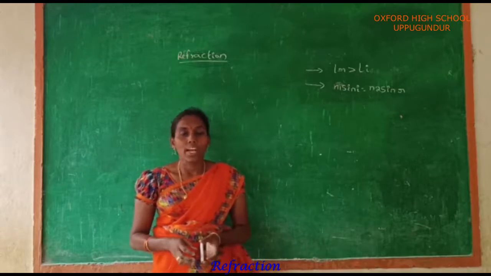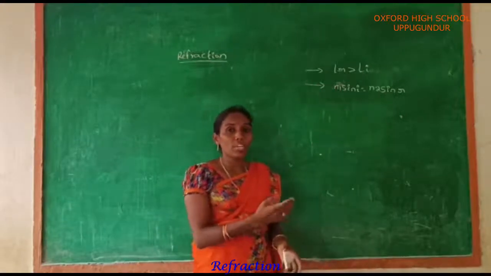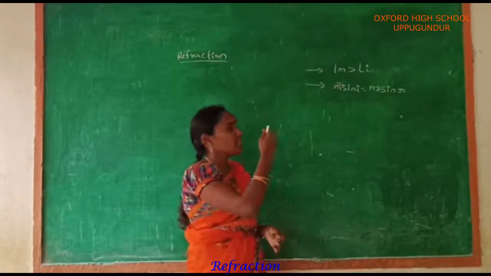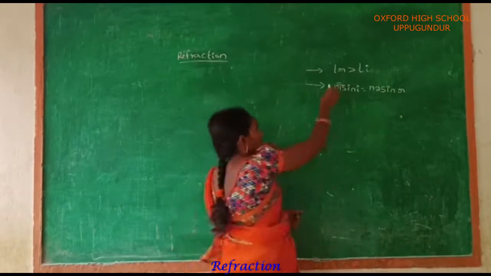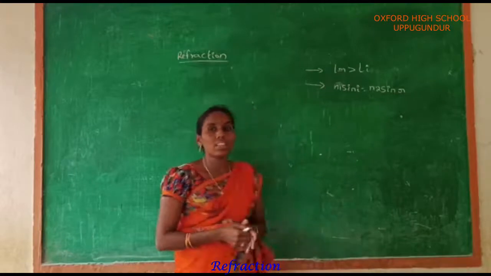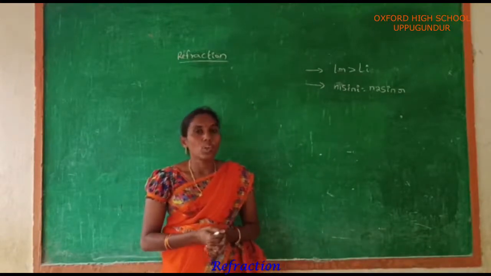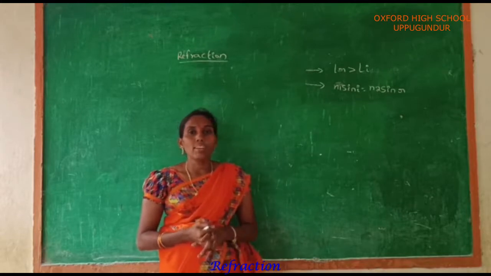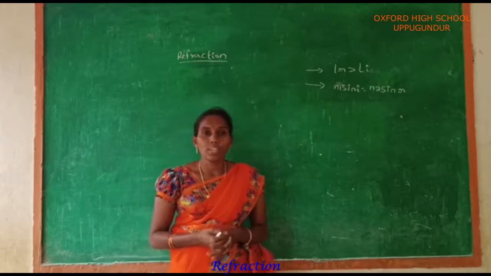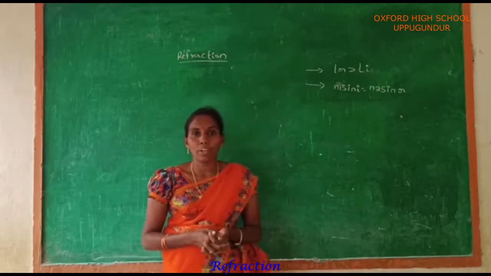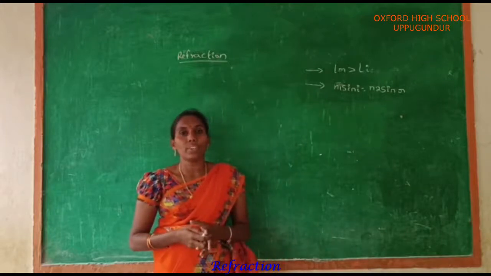In this class I will explain what happens when light rays travel from a denser medium to a rarer medium. After refraction the refracted ray bends away from the normal. In this case the angle of refraction is always greater than the angle of incidence.